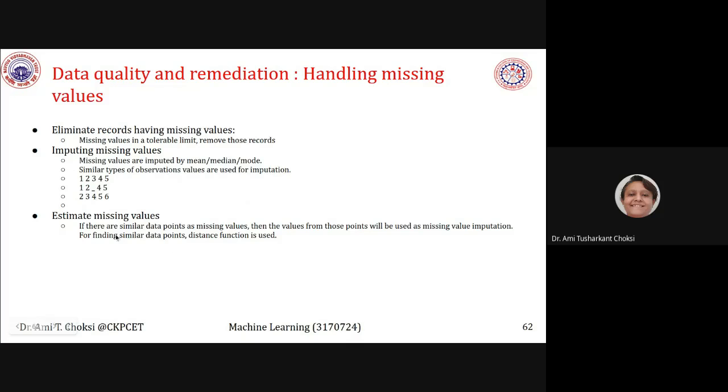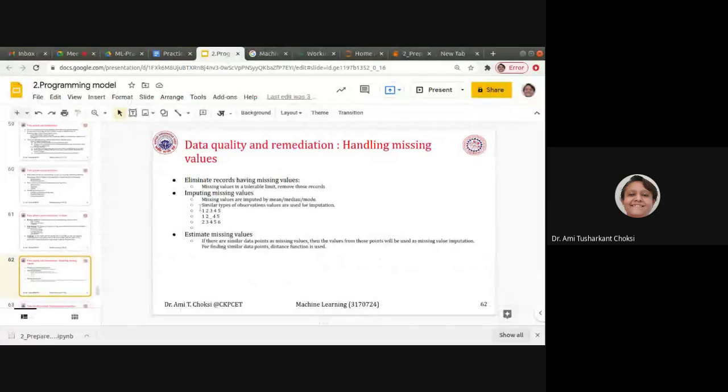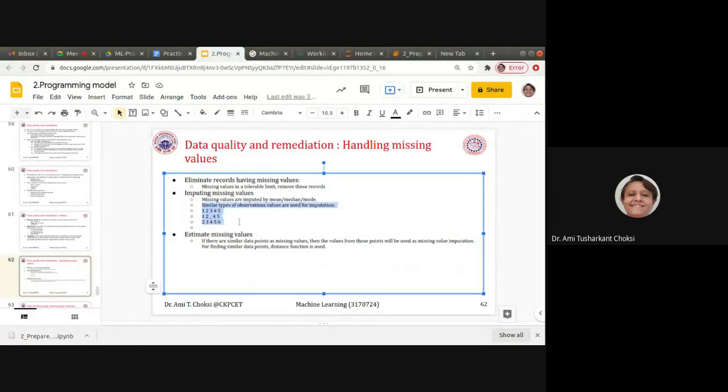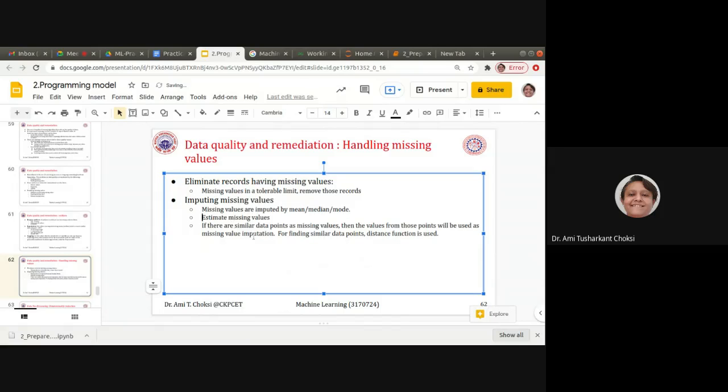Estimate missing values: if there are similar data points as missing values, then the values from those points will be used as missing values, as I just told you. And the second thing is, for finding similar data points, a distance function is used, right? The example we have seen here explains these points.